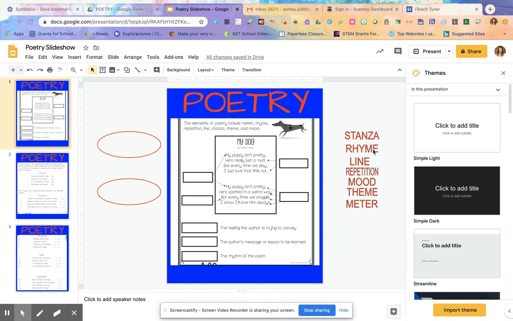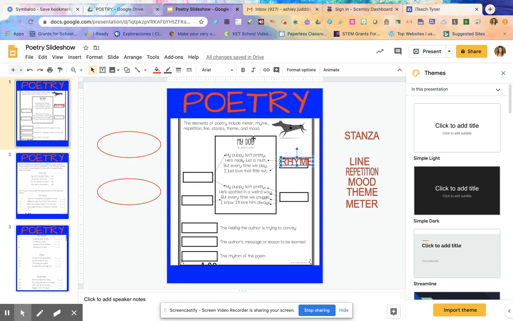Only some poetry rhymes. So rhyme is when, for instance, you have words at the end of a line that rhyme with each other. So in this line, we have the word mutt, and in this line, we have the word nut. Mutt and nut both end with UT. They have the same ending sound. So that is an example of rhyme in poetry. So we're going to move this word right here because that is demonstrating rhyme.